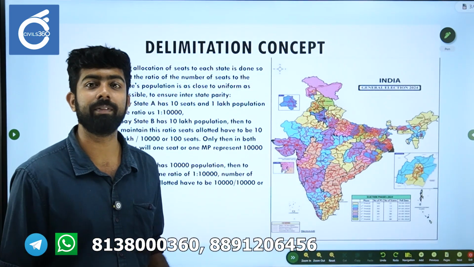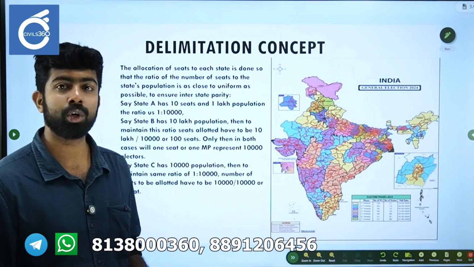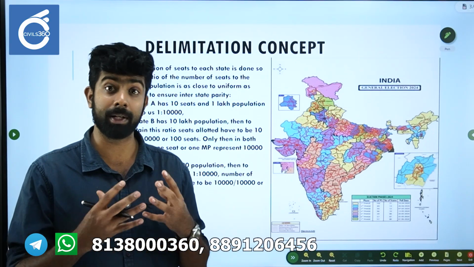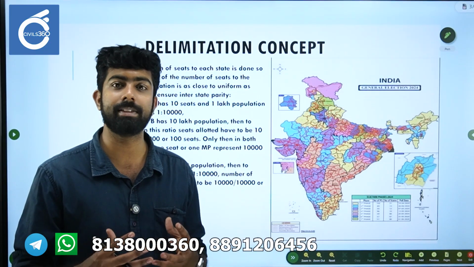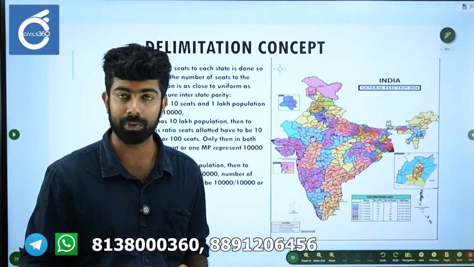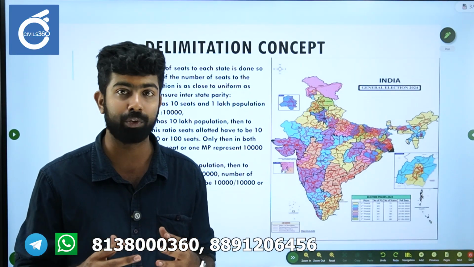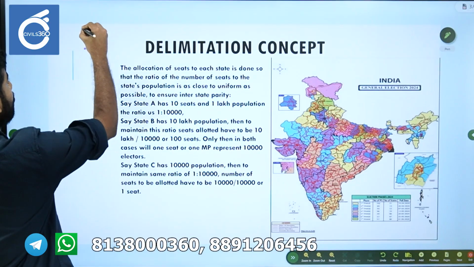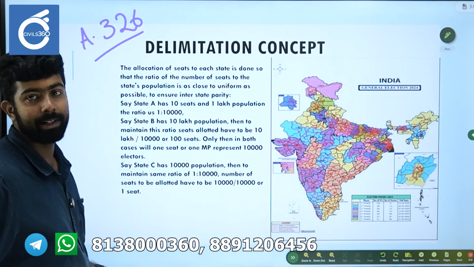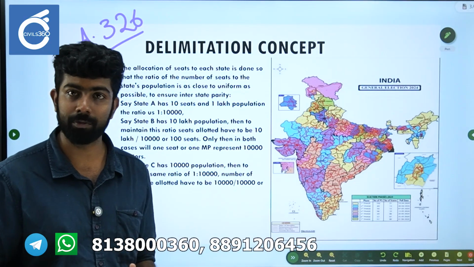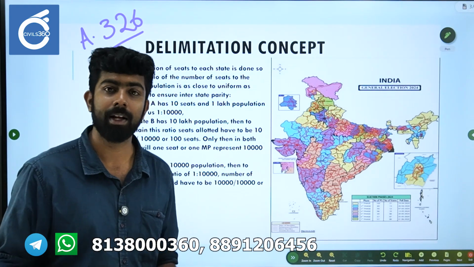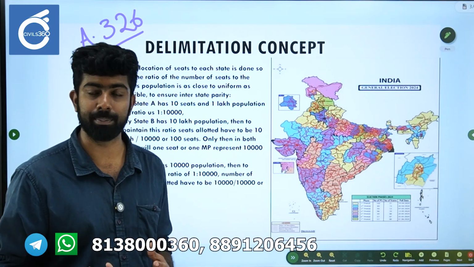So first of all, let's begin with the concept of delimitation. Basically the idea is that each person has one vote, right? That is the basic foundation of a democracy. Each person has one vote and one value. That is also the concept enshrined in Article 326. That is the concept of one person, one vote. Essentially, all these ideas flow from that idea. So the concept of delimitation is quite simple.